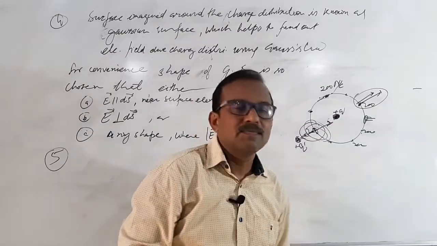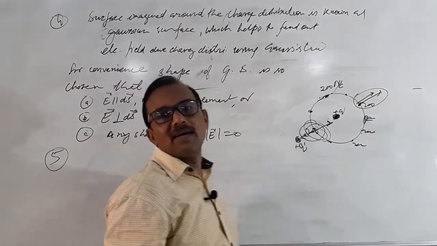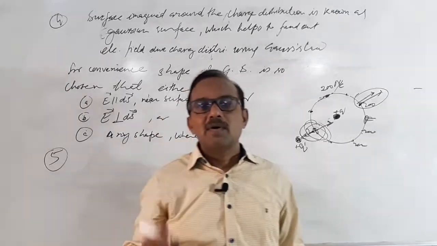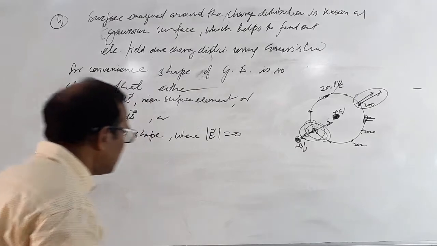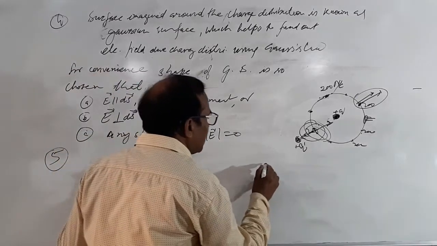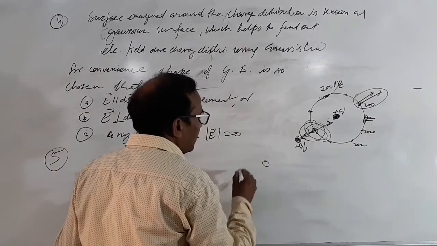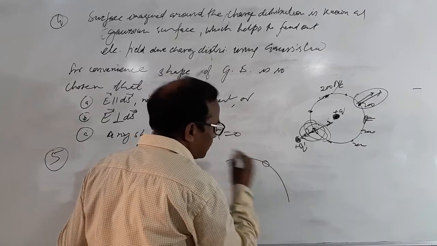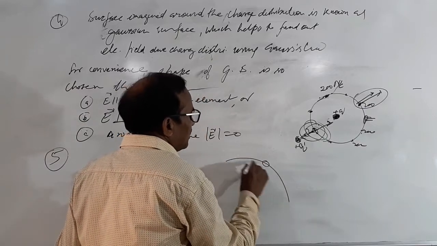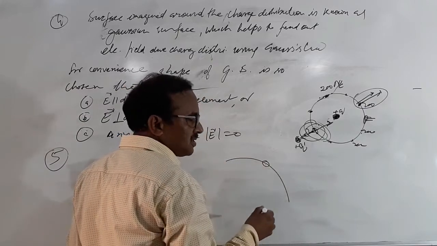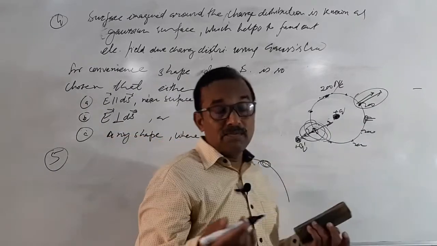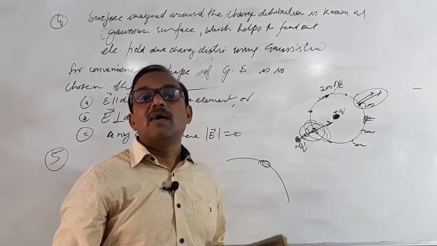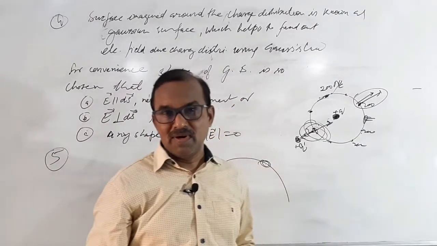Fifth one is what? The Gaussian surface cannot pass through a discrete charge. Suppose this is a charged body and a Gaussian surface passes like this, then we cannot do this, because very close to the charge, the value or direction of electric field is not well defined.